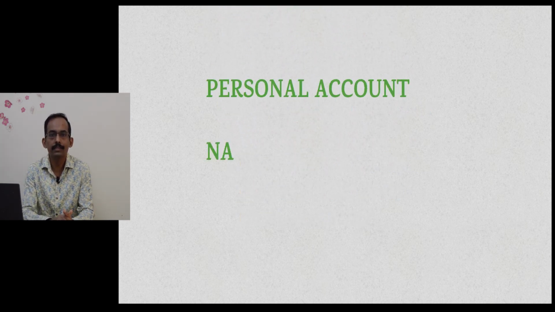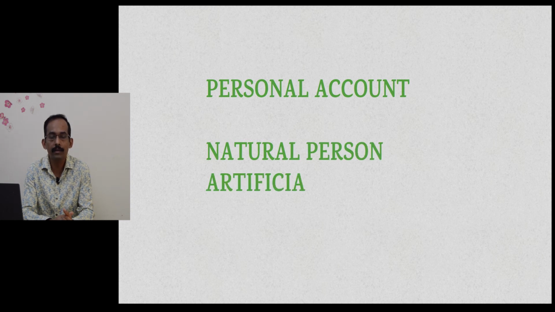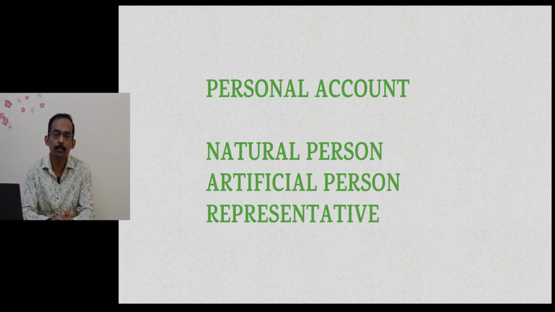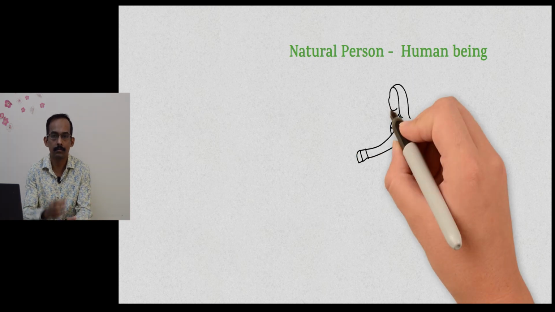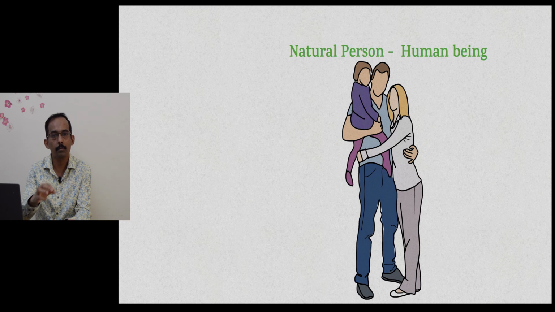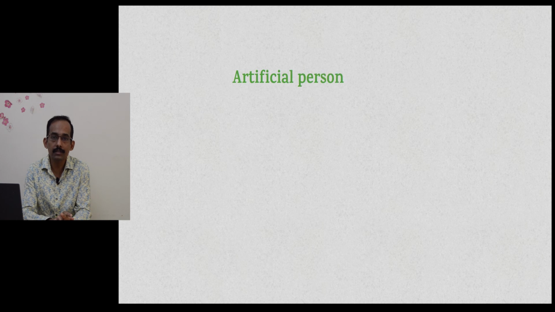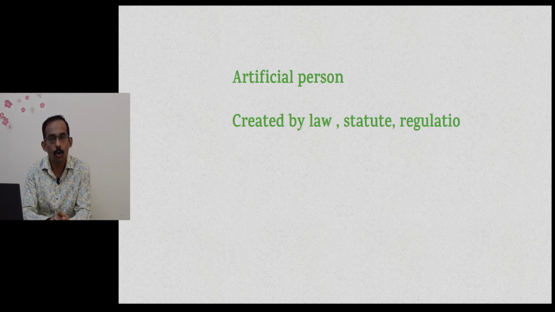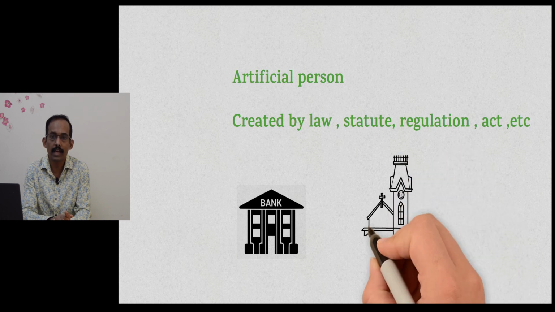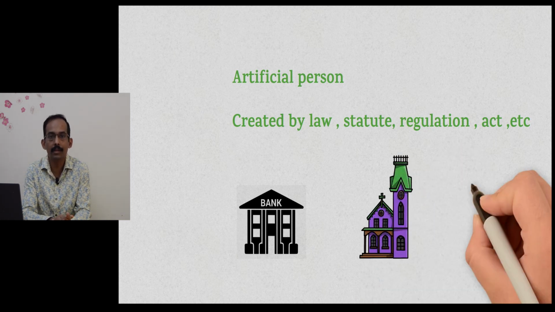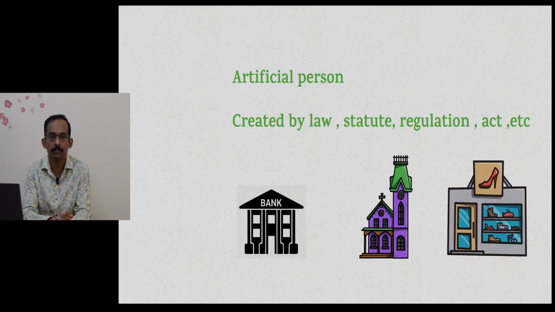Personal account is the account of all persons including natural persons, artificial person, and representative person. What is a natural person? Natural person is none other than a human being, myself, yourself, Mr. A, B, C. Artificial person is a person that has been created by a law, a regulation, a statute, or an act. It can be banks, financial institutions, charitable organizations, limited liability companies, or partnership firms.